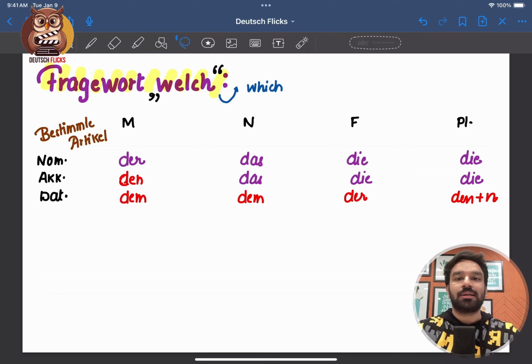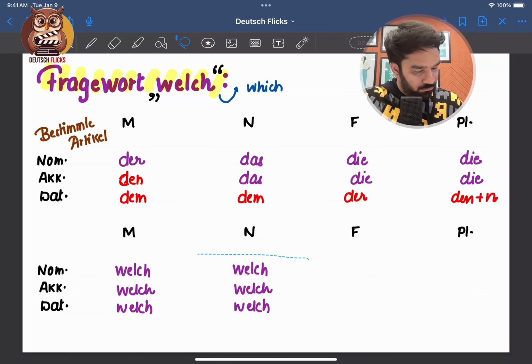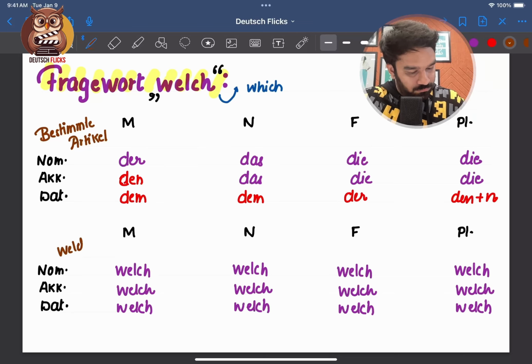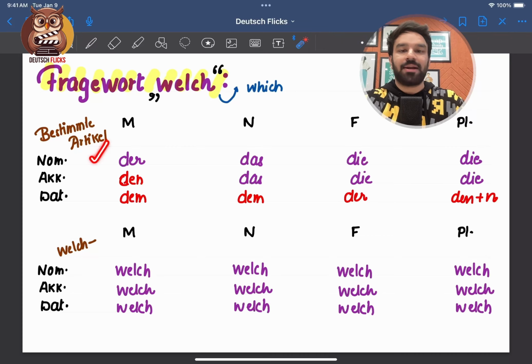Now that we know the definite article table, the bestimmte article, based on this we will make a table for Welch. Now we'll give some ending to Welch with the help of the definite article table.